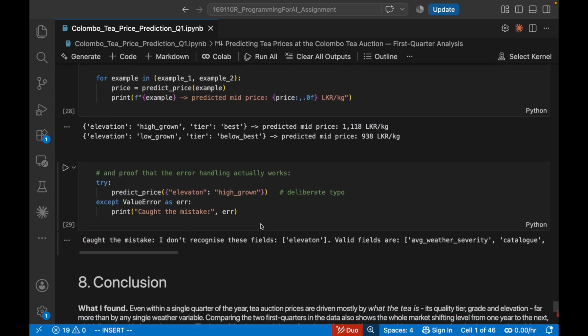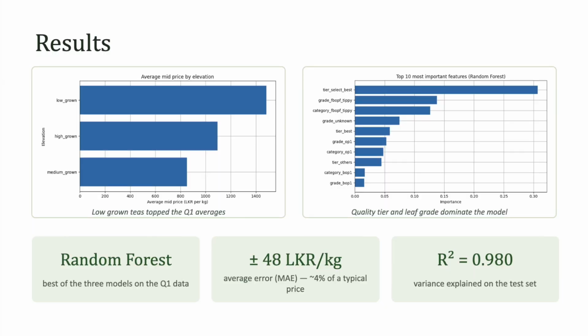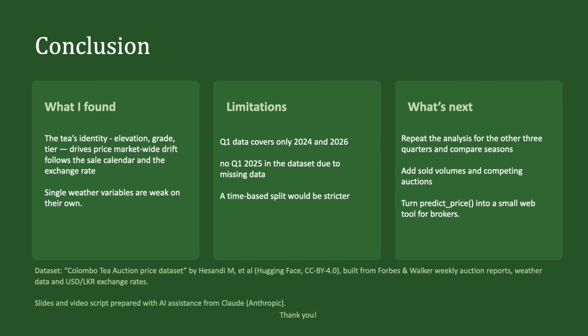Comparing linear regression, a decision tree, and a random forest on the Q1 data, the random forest won with an average error of about 48 rupees per kilo, roughly 4% of a typical price, and an R squared of 0.98. The charts showed that the quality factors drive price far more than weather factors.